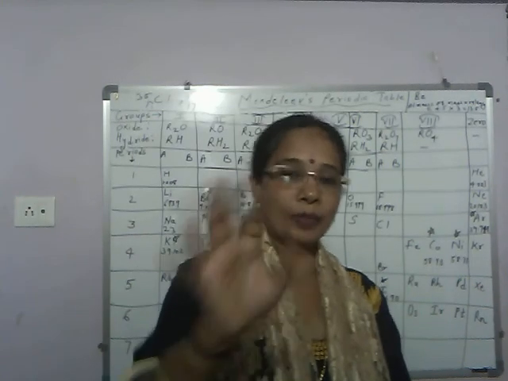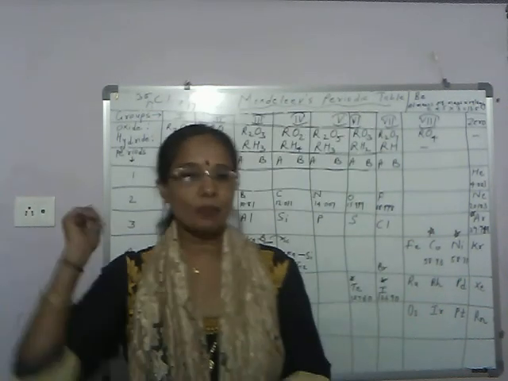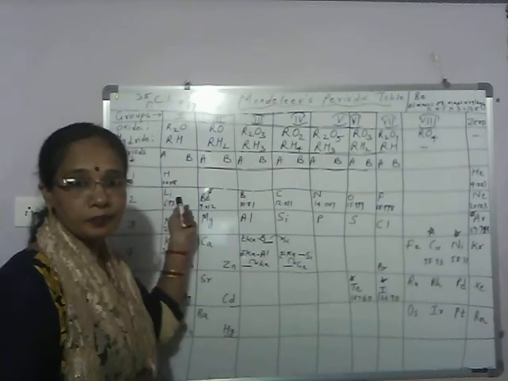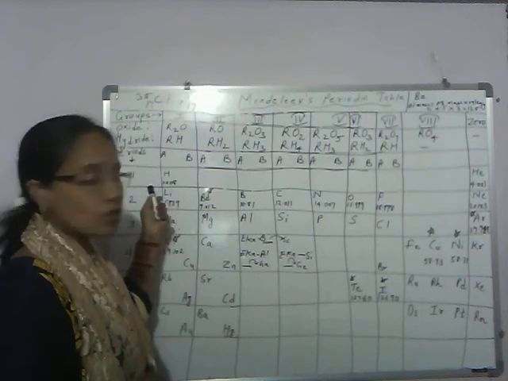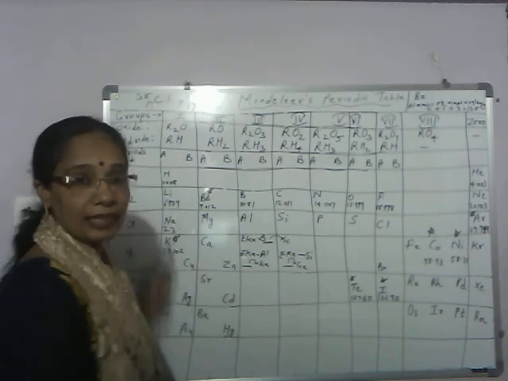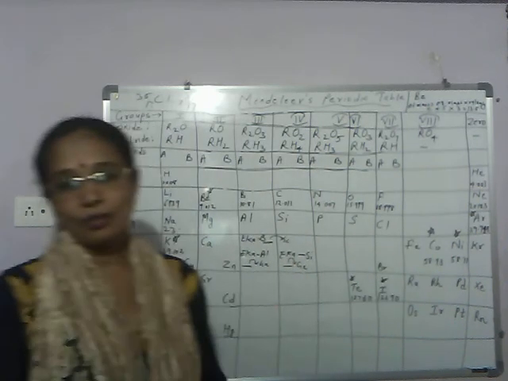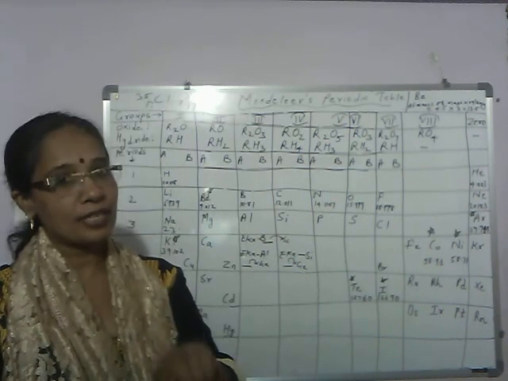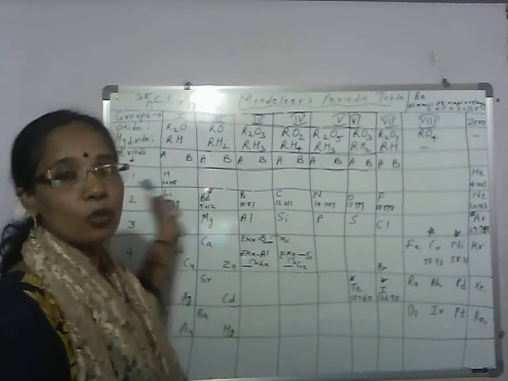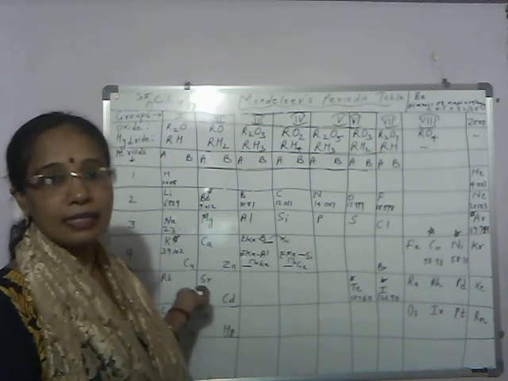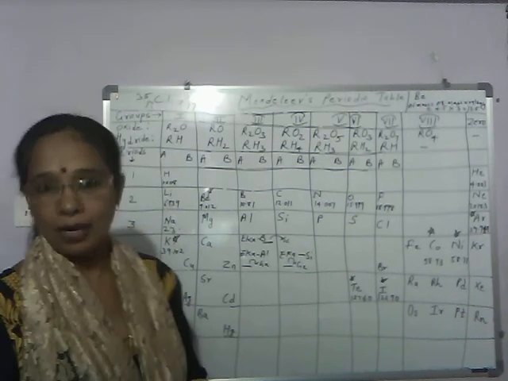So in total, how many disadvantages, students, did we discuss in Mendeleev's periodic table? Six. First disadvantage, position of hydrogen, because properties of hydrogen are similar to 1A alkali metals and also 7A halogens. So where to be placed? Position is anomalous, but placed in group 1A along with alkali metals because it has the lowest atomic mass.